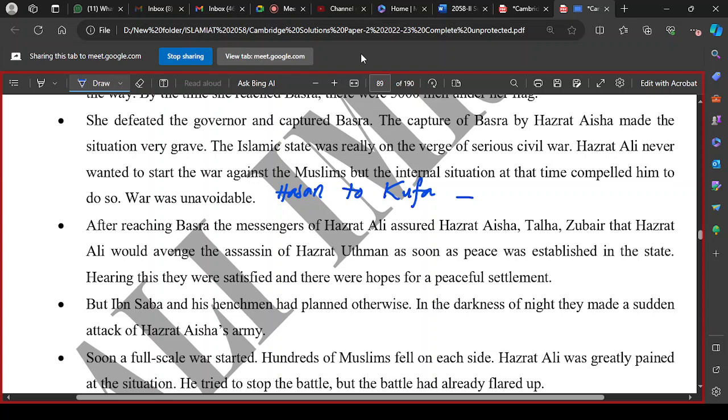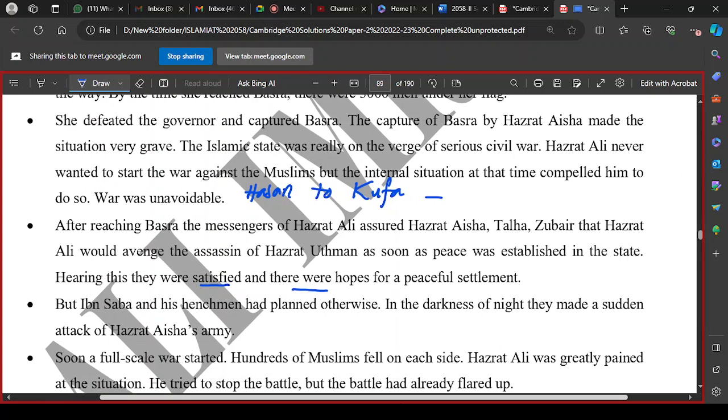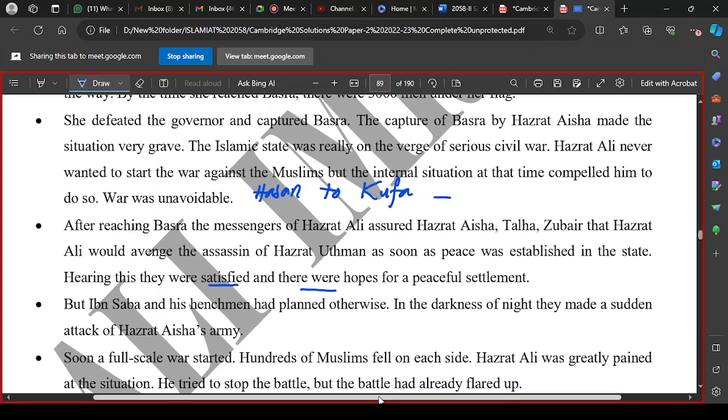So the peace talks were successful. Aisha Radhiyallahu anha was satisfied. Hearing this, they were satisfied and there were hopes of a peaceful settlement. When he said he wanted to take action, Aisha was satisfied, and both sides decided to return. After reaching Basra, the messengers of Hazrat Ali assured Hazrat Aisha, Talha and Zubair that Hazrat Ali would avenge the assassins of Hazrat Usman as soon as peace was established in the state. The delay was because he wanted to first bring peace and stability in the Islamic Empire.